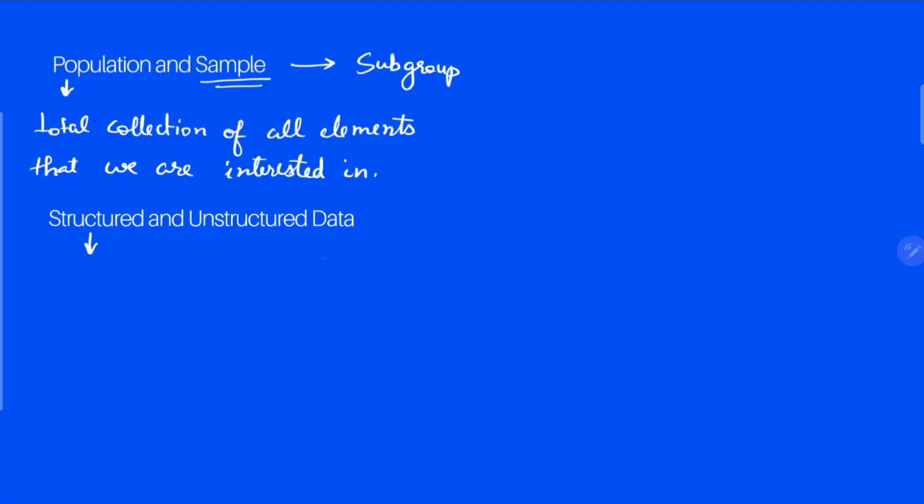Next thing we need to know is structured and unstructured data. Structured data is basically data organized in form of some table or charts, and you can come out with conclusions from it. Unstructured data is basically raw data, scattered values. Like you are provided with all the values but they are not arranged or organized, so it is raw data.